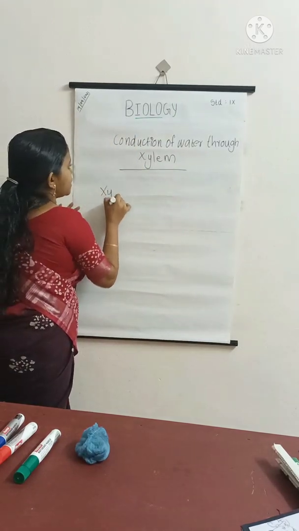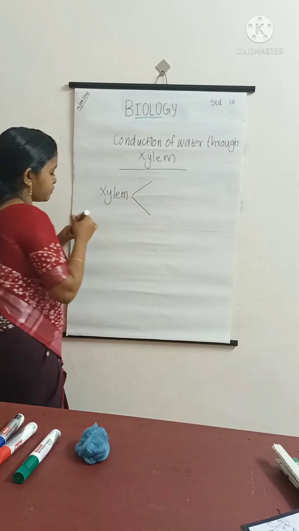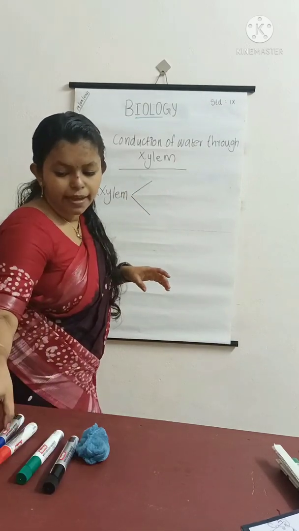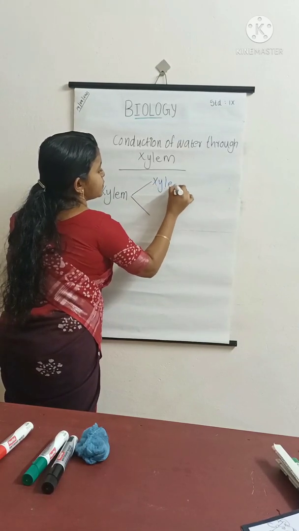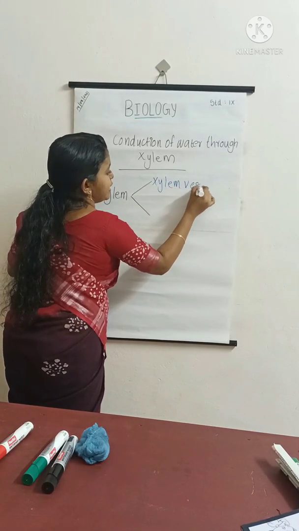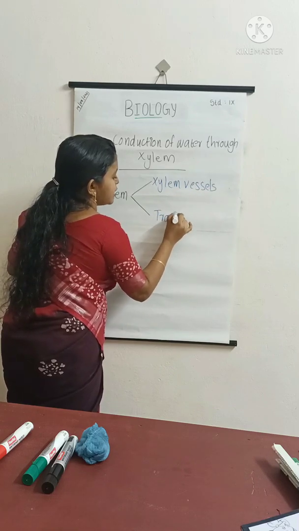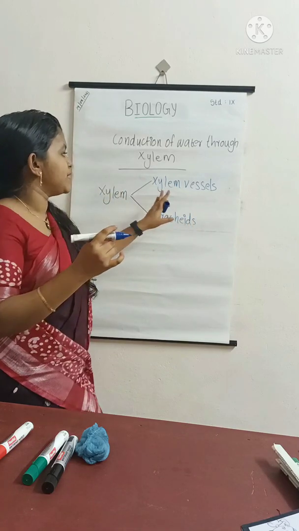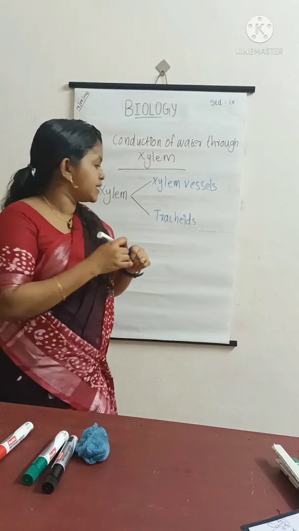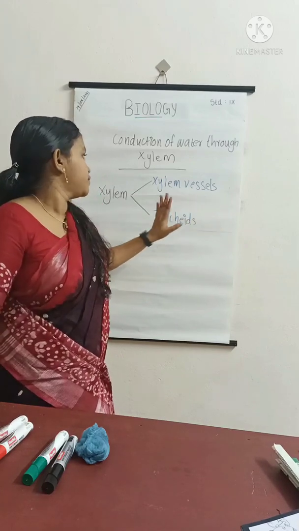Which are the two types of tubes present in xylem? They are xylem vessels and tracheids. So, the two types of tubes present in xylem are xylem vessels and tracheids. They are responsible for the conduction of water.